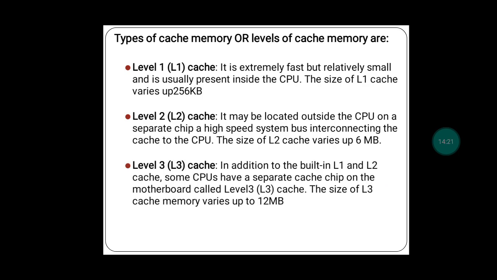Moving on to the next, that is L3 cache. Not only L1 and L2, some systems come with L3 cache. In addition to the built in L1 and L2, some CPUs have a separate cache chip on the motherboard, which is called L3 cache. What will be the size of this? It is bigger compared to L1 and L2, with sizes of around 12 MB. Okay, I hope you all are getting it.